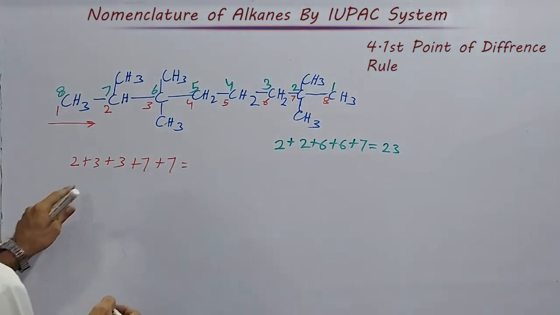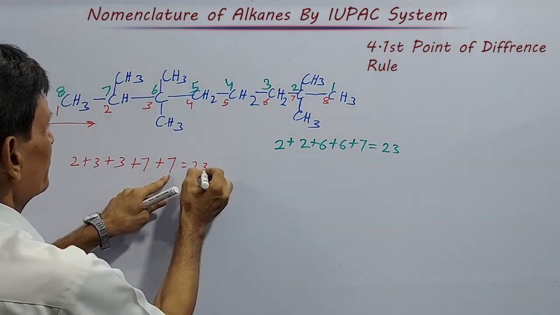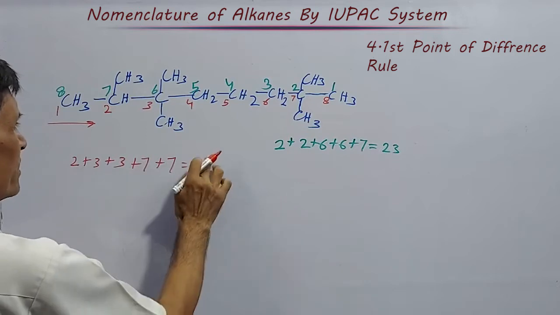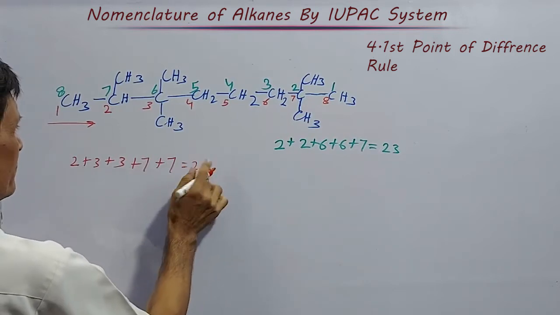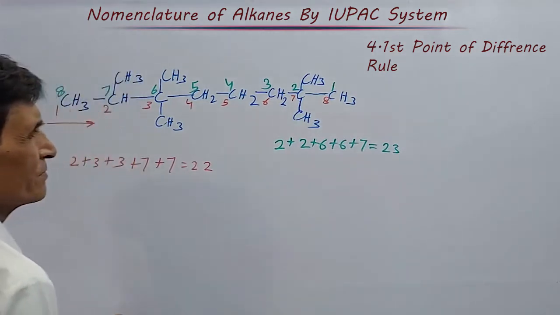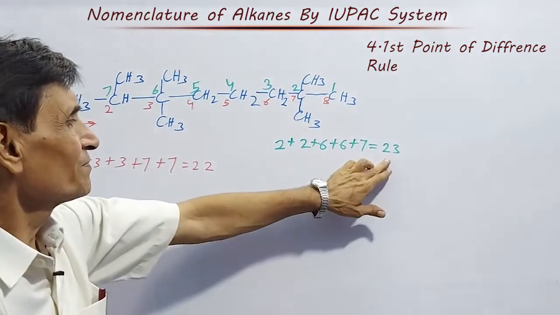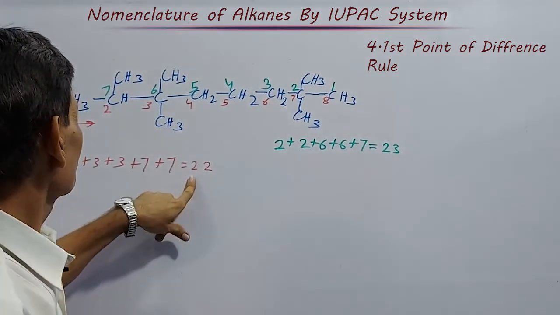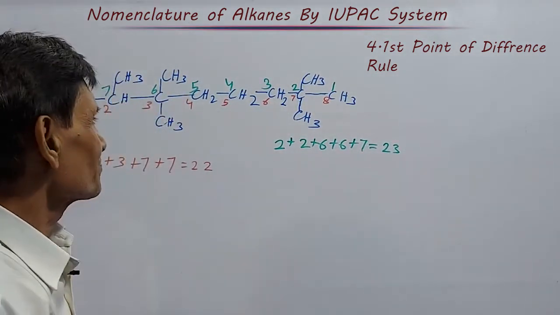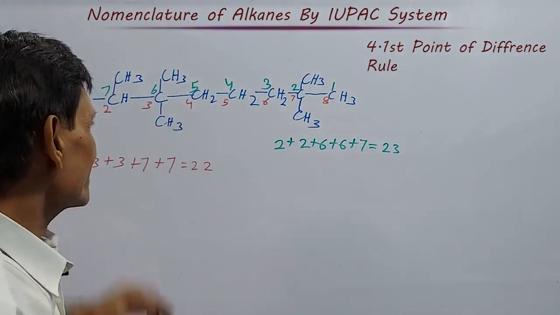Total it is coming 22, and here it is coming 23. According to the lowest sum rule, here this is minimum, this direction is correct. But according to first point of difference, this direction is correct.